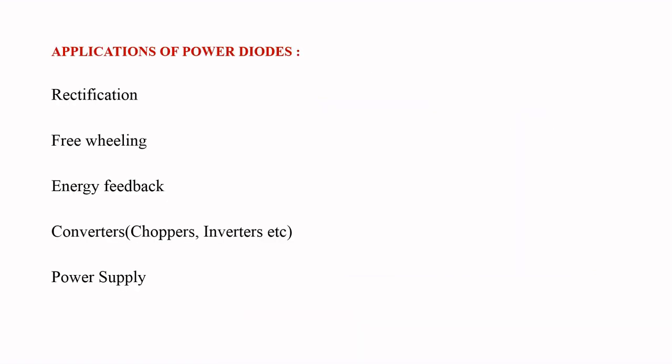Coming to applications of power diodes, they have many applications, but these are the important ones. The first one is rectification. In the rectification process, we use power diodes. The second one is the freewheeling process. The third one is energy feedback, and the fourth one is converters, that is choppers and inverters, where we use power diodes. And finally, power supplies. These are some of the major applications of power diodes.